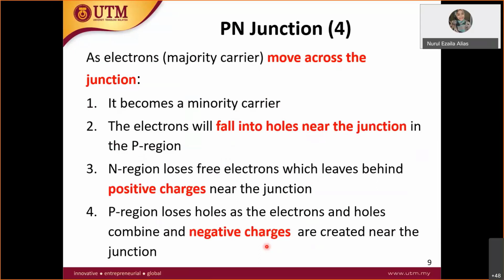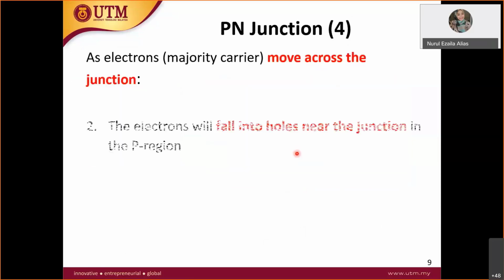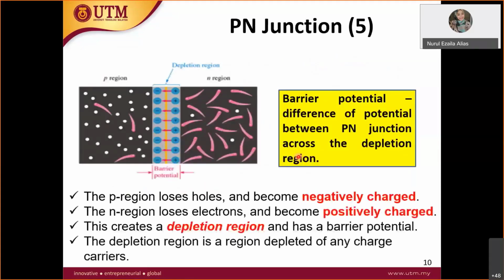So when I said just now, when temperature increases, this hole tends to go to the n region, and this free electron tends to go to the p region. So what happened to this p-n junction? This junction will be depleted. Okay, this takes place at the pn junction. So what happened in here is actually this one.